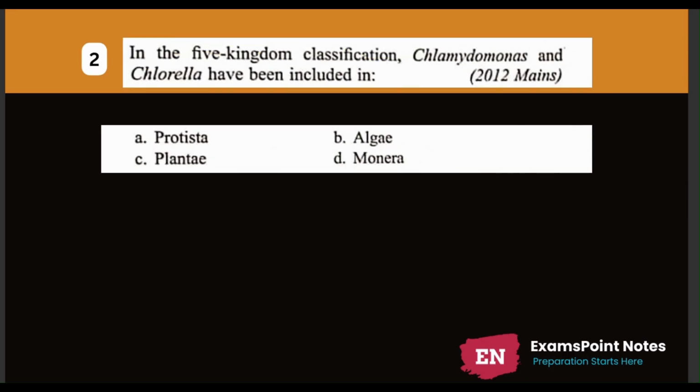Now the next question. Question number 2. In the five kingdom classification, Chlamydomonas and Chlorella have been included in. Our options are Protista, Algae, Plantae, or Monera. As Chlamydomonas and Chlorella are green algae that belong to kingdom Plantae, division Algae, and class Chlorophyceae. In five kingdom classification, they were placed in kingdom Protista. So the answer of this question is option number A, Protista.